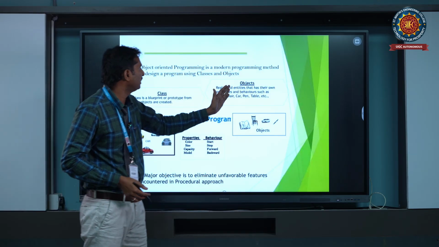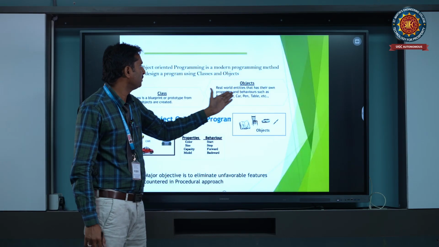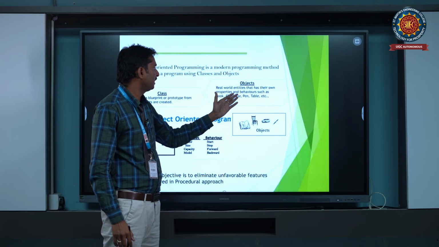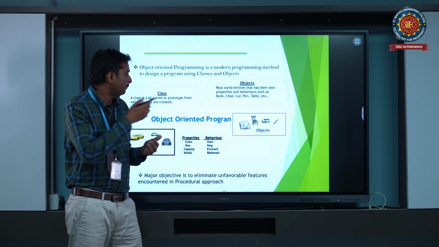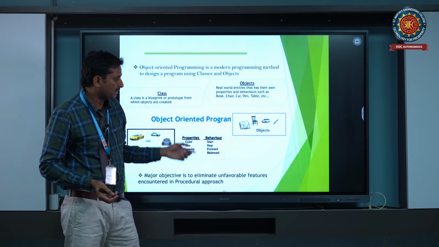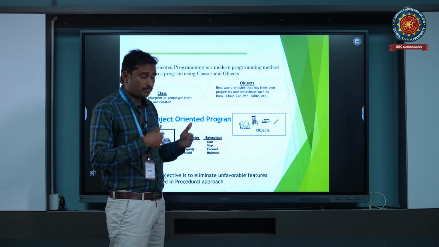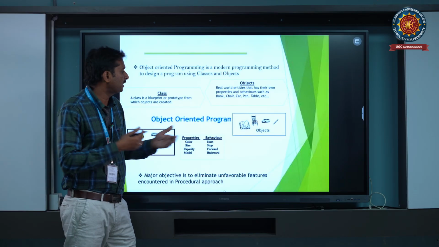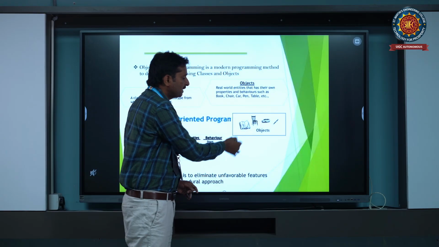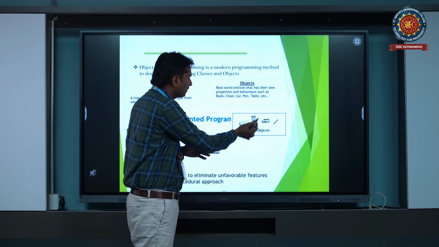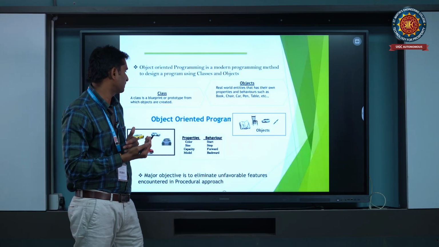Okay, coming to the object, object is a real world entity that has its own properties and behavior, such as book, chair, pen, table, and etc. For example, we can see table, pen, TV, and board. These all are objects. We can easily call them real time objects. For example, you can see in the picture, book is one real time object. Chair, car, and pen are various objects having various behaviors.